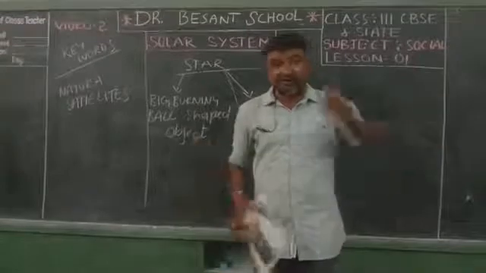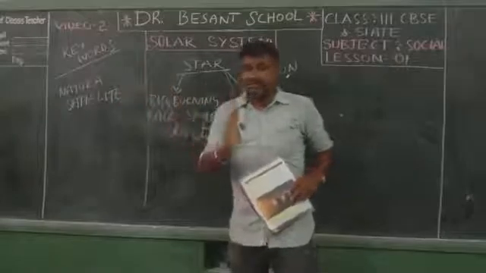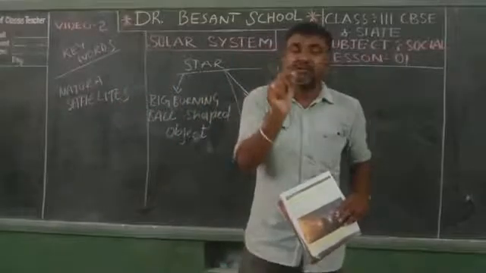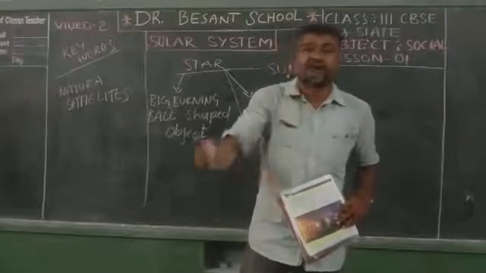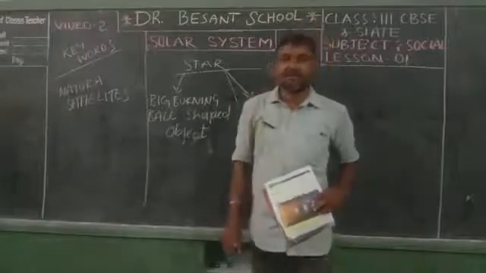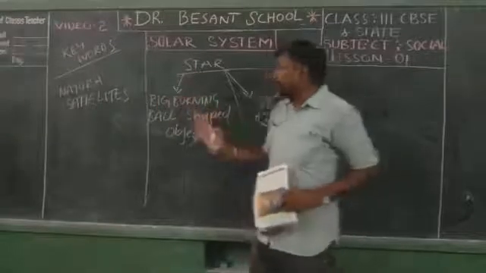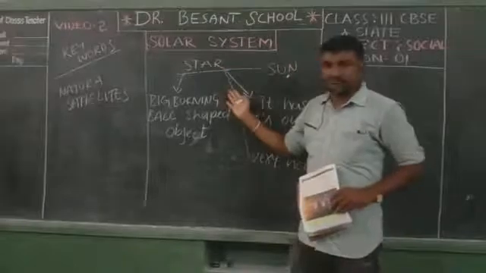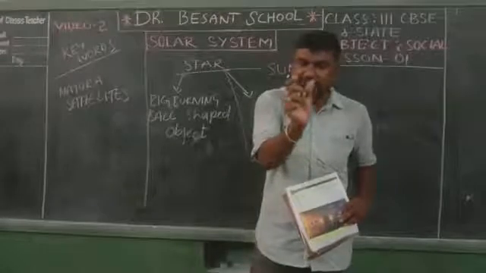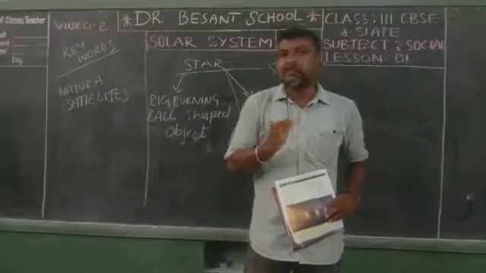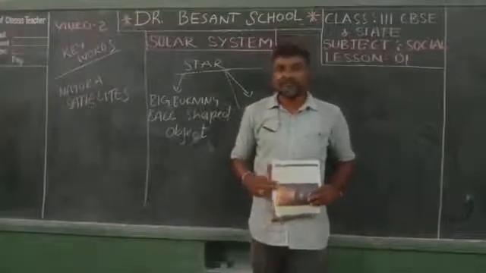They are heavenly bodies revolving around the sun. But we are talking about the satellites. Satellites are also heavenly bodies, but they are smaller than the planets. These small heavenly bodies called satellites revolve around the planets. Don't be confused. Planets are revolving around the star. Satellites are revolving around the planets. These are very, very small compared to the planets. For example, for our Earth, our satellite is called the moon.